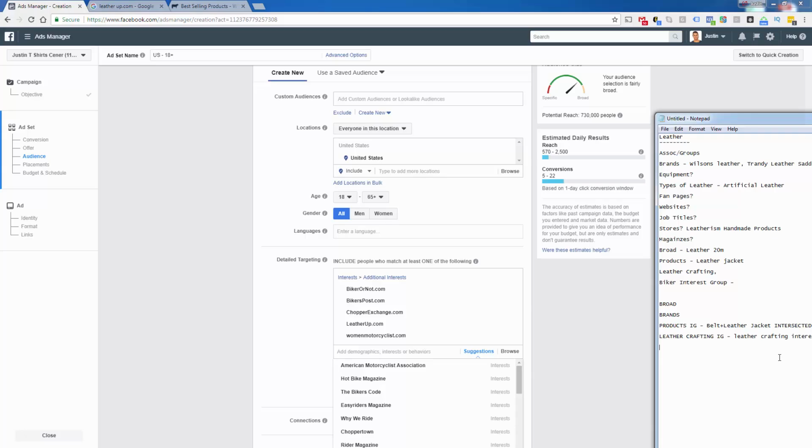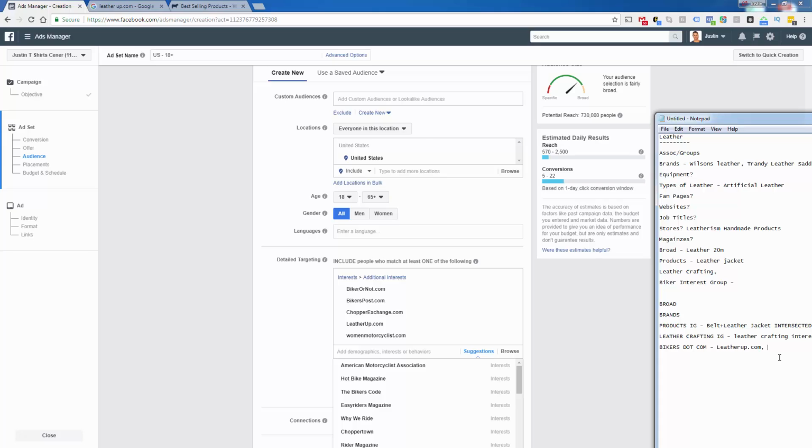Now, obviously with bikers, it could be its own niche. So, what do you do here? Well, first of all, we have a really good representation here because we have leather up, and that's kind of that crossover where it's somewhat leather, somewhat bikers. We also have ones that are similar to leather up in terms of .coms. Now, let's say you have great success here, which would be awesome, right? 730,000 people in size, so it's perfect in terms of size. If this works, what do you do next?